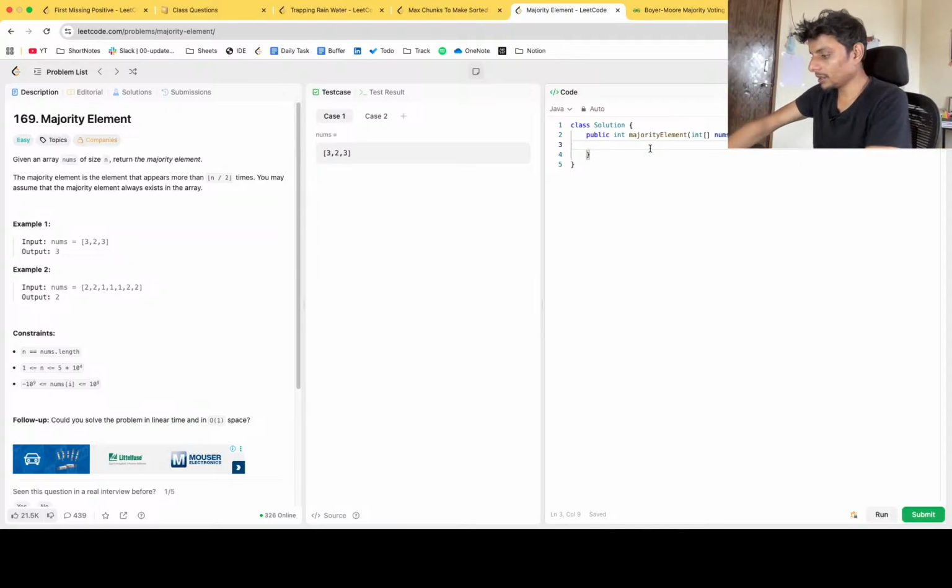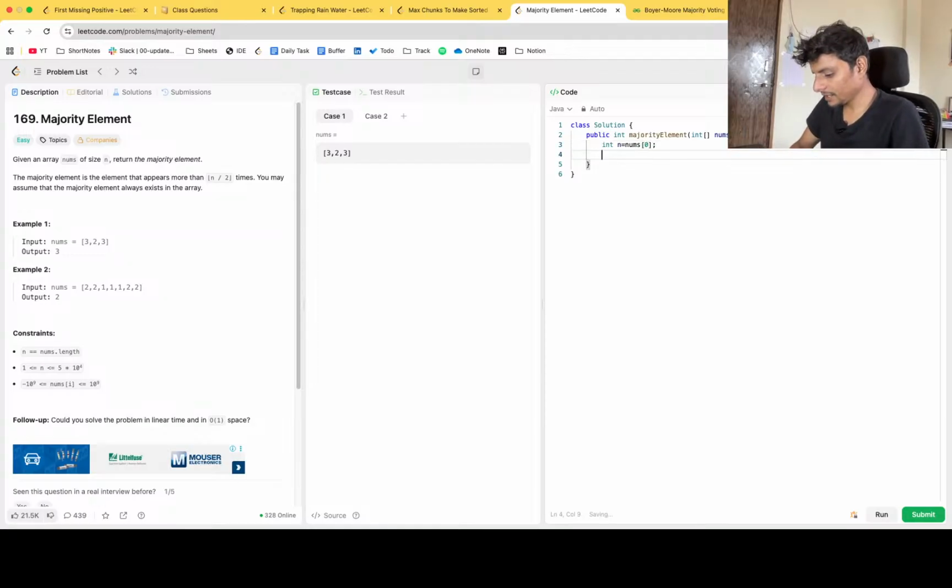Okay. So what I told you, we'll be having one integer called n that will be initially pointing to nums of 0, the first index of the array.